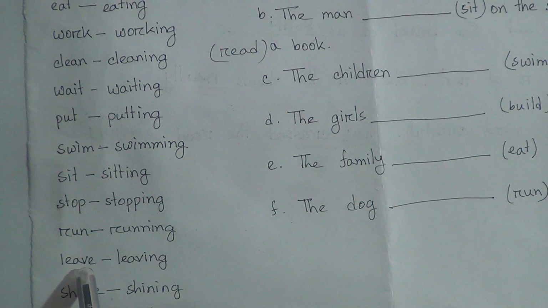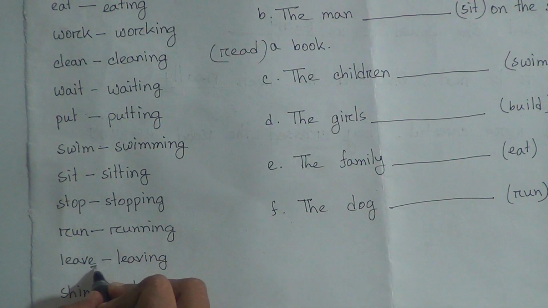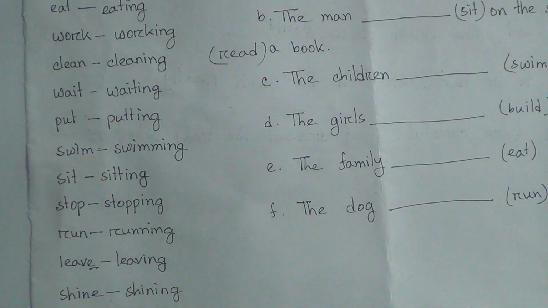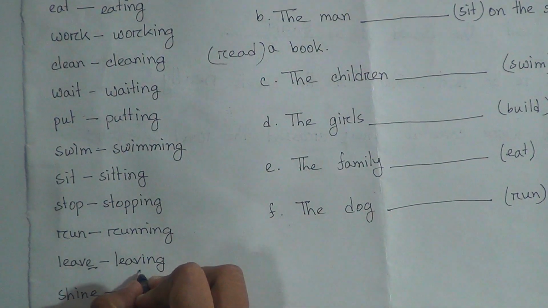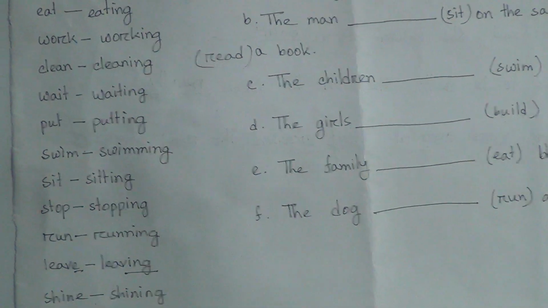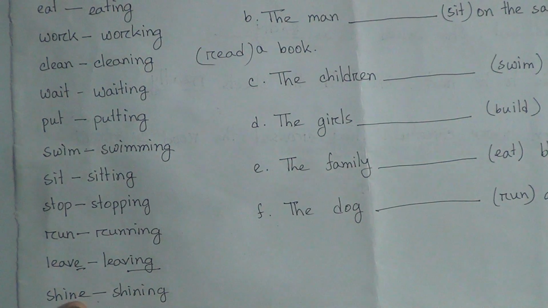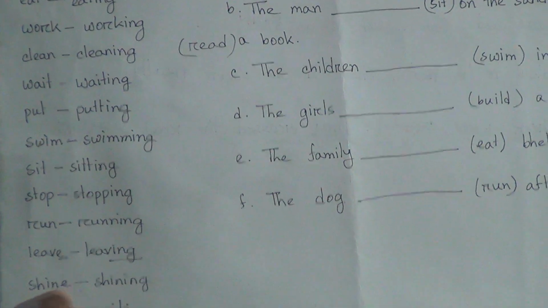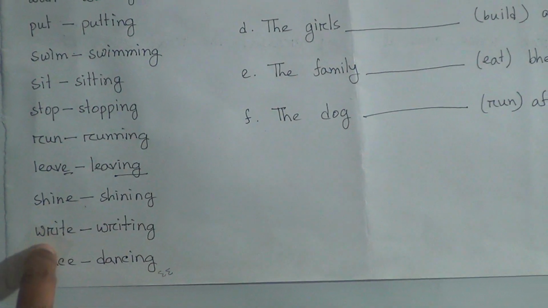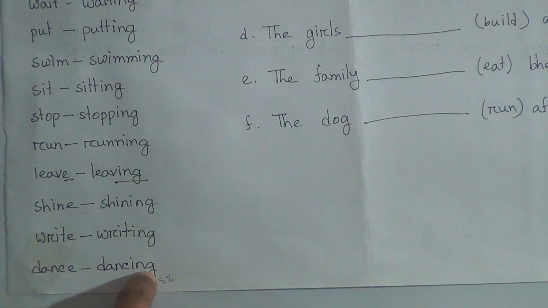Live, living. In this word you can see our last letter E disappeared, and in the place of E we have added ing. That means live, living. Shine, shining, it will be the same as living. Write, writing. Dance, dancing.